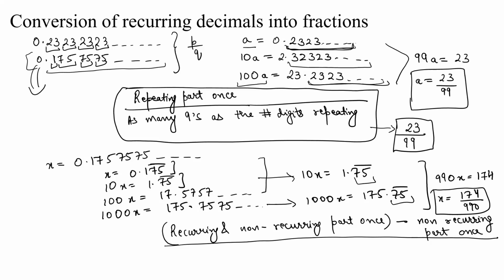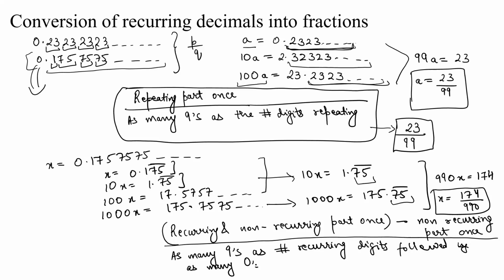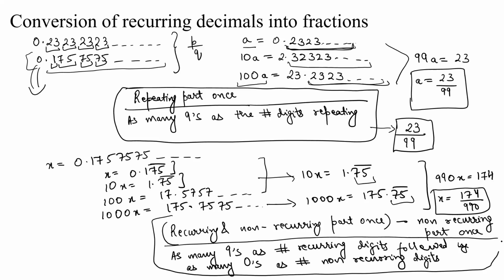Right, and then you have divided it by, firstly, as many nines as the number of recurring digits, followed by as many zeros as the number of non-recurring digits. This is what you have essentially done in this case.